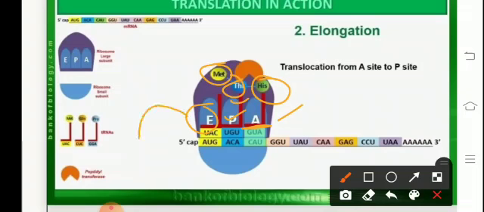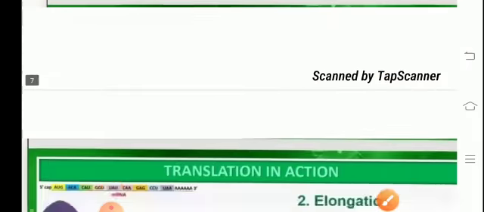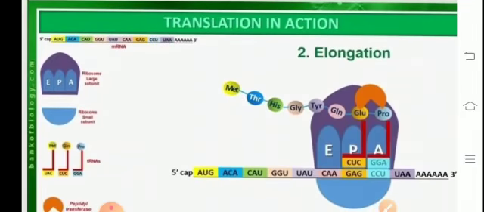So E is the exit site. The tRNA will get eliminated from here, and the addition will keep on taking place at the A site, which will then get shifted to the P site because of the tilting of the ribosome, and then the A site will become exposed again for accepting the new activated tRNA.